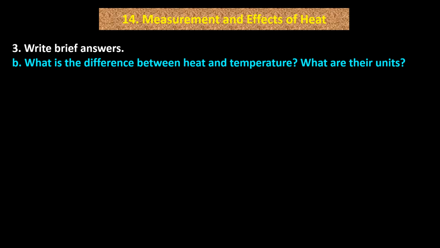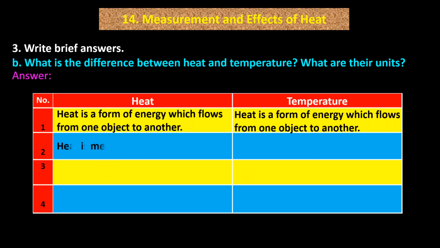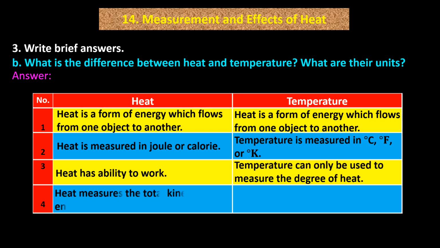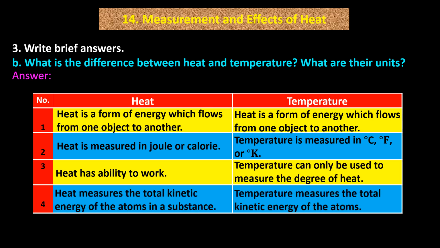B. What is the difference between heat and temperature? What are their units? Answer. Number 1. Heat is a form of energy, which is the total kinetic energy of the atoms in a substance.